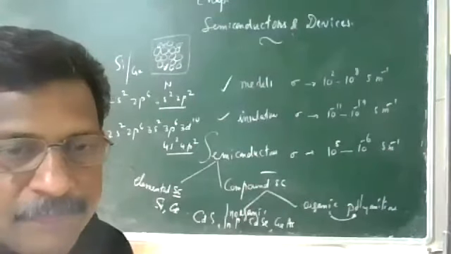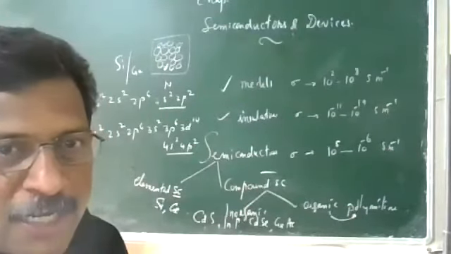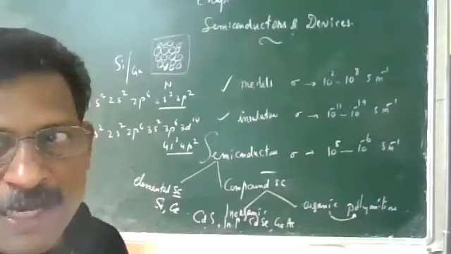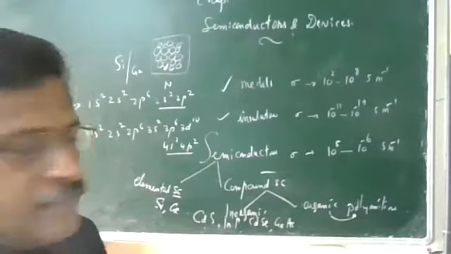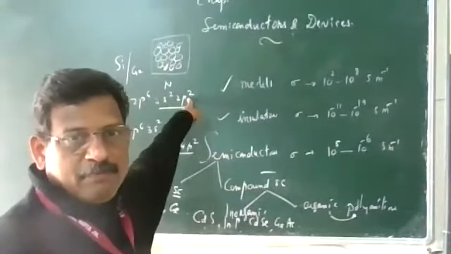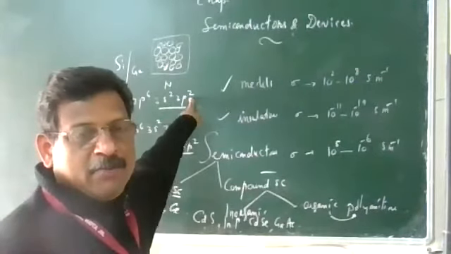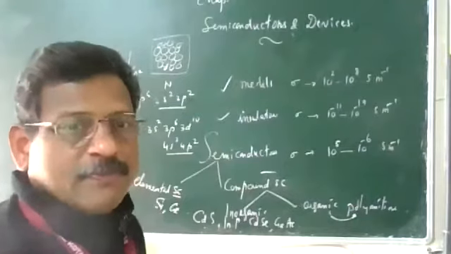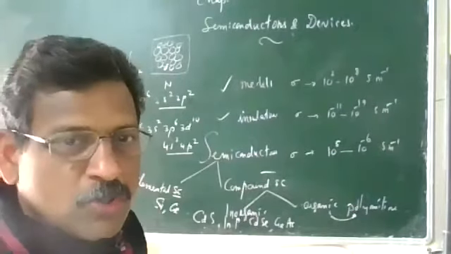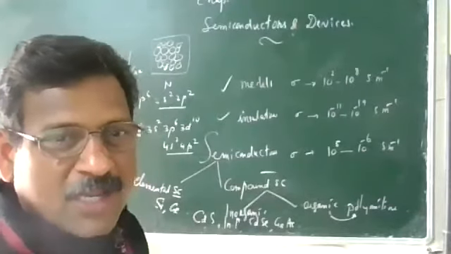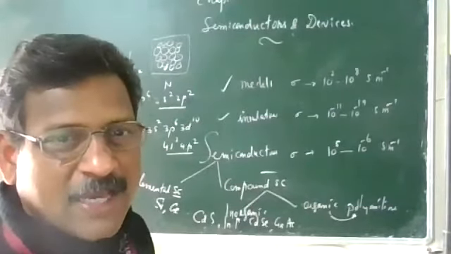But for 4N electrons, what is the total number of available energy levels? S is completed. P is not completed. How many more? 4.